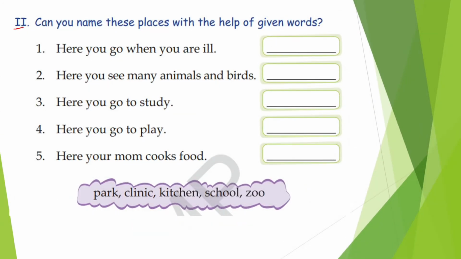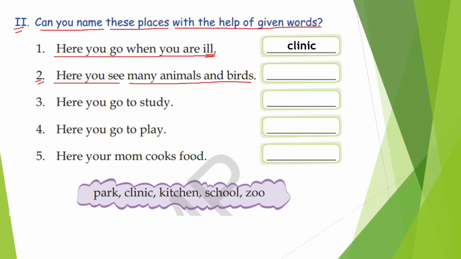The second exercise here is, can you name these places with the help of given words? Children, here one sentence is there and you have to identify one word for the sentence. For example, here you go when you are ill. Ill means sick. So where do you go when you are sick? We go to a clinic, right? And the second one, here you see many animals and birds. Where do you see many animals and birds, children? Yes, the right answer is zoo.